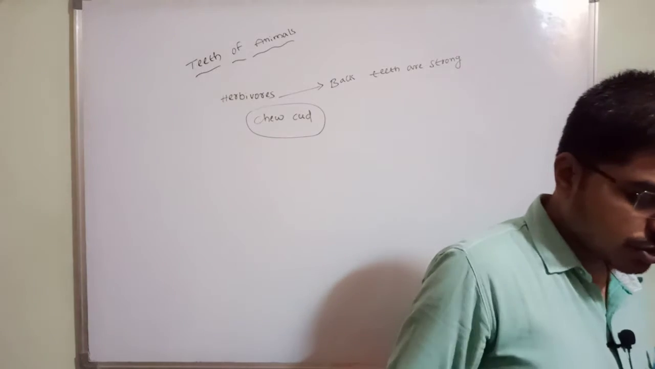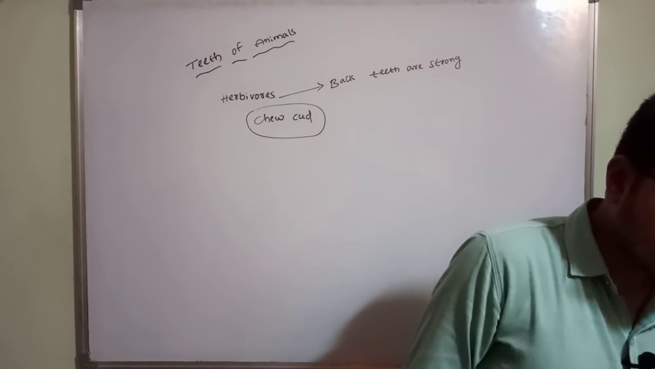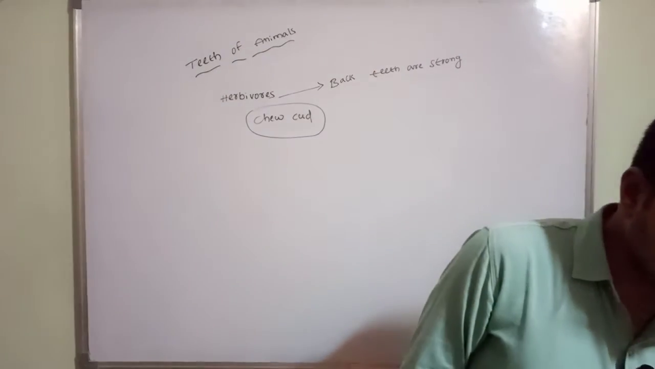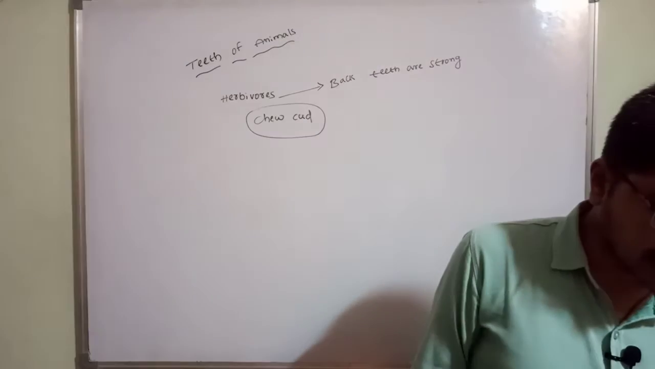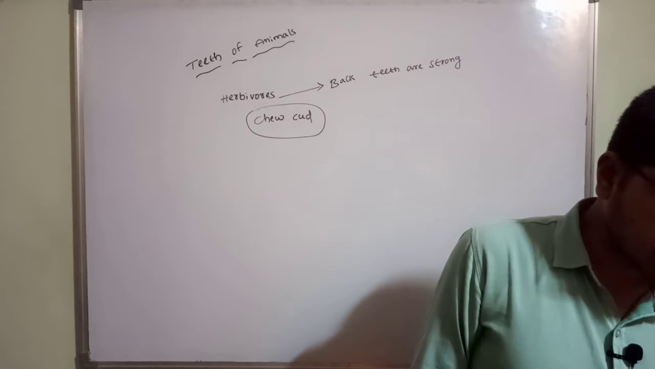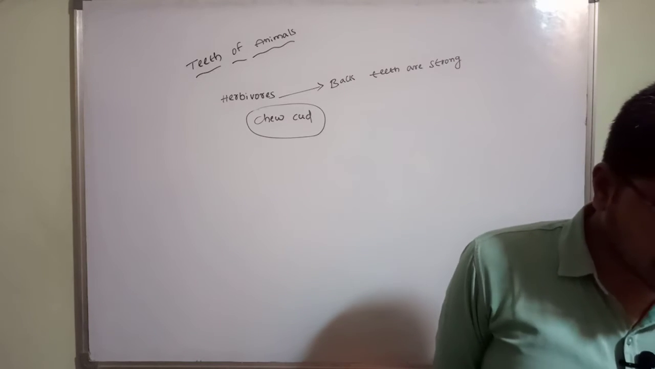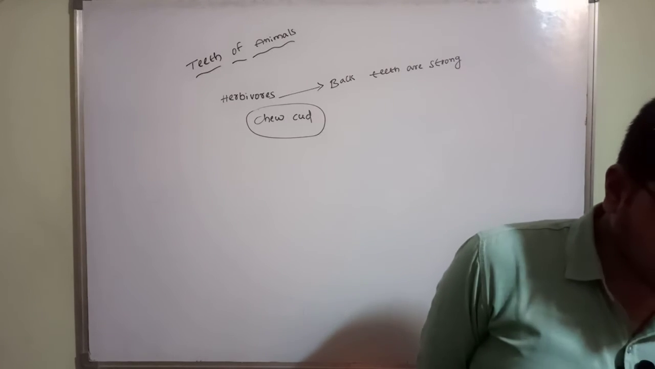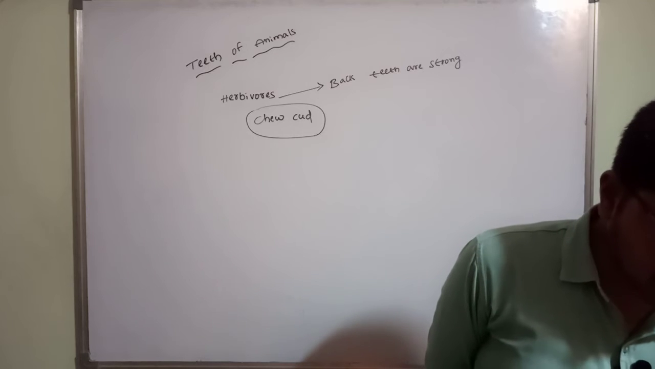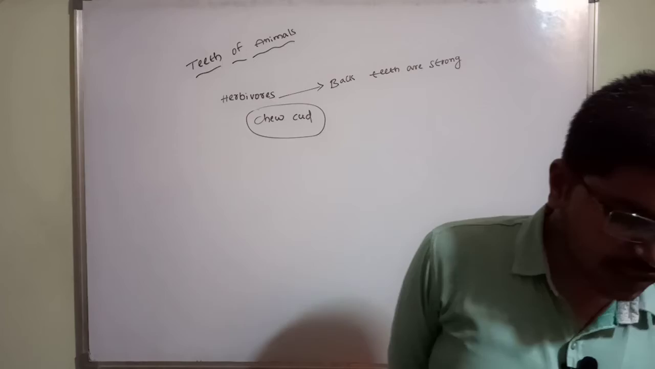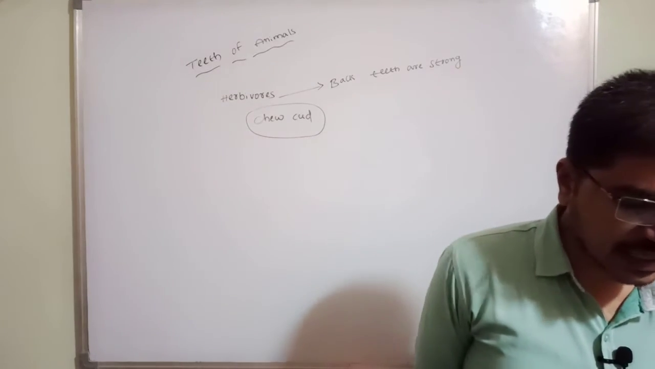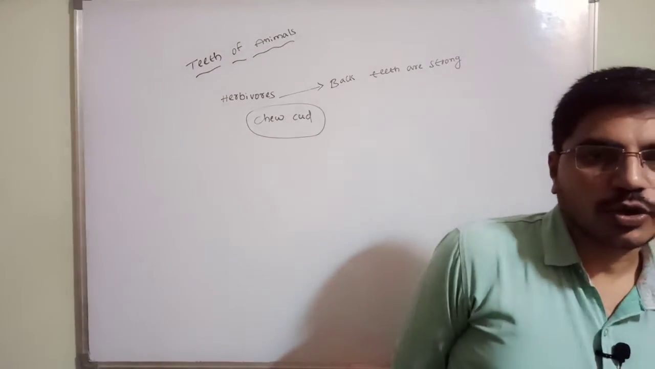So, understood now? Animals that gnaw. Herbivores such as rabbits, squirrels and guinea pigs have sharp front teeth. They use these teeth to nibble on nuts, fruits and seeds. This is called gnawing. What is meant by gnawing?